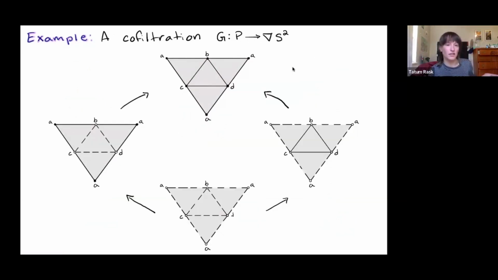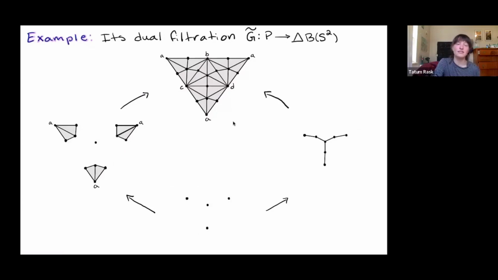So if we look at the cofiltration, you see that nothing zero-dimensional shows up until the final step. So there are no zero-dimensional cocycles to look at because we don't have... okay, that's not entirely true because we do have vertices showing up here. But it turns out that there'll never be coboundaries until we reach this top step. Perhaps what's easier to see is when we go to our dual filtrations. This is true for both examples.